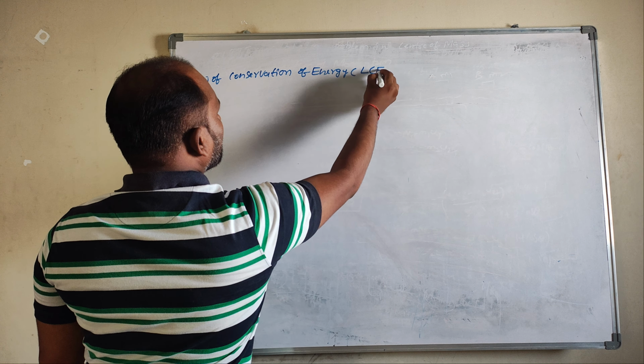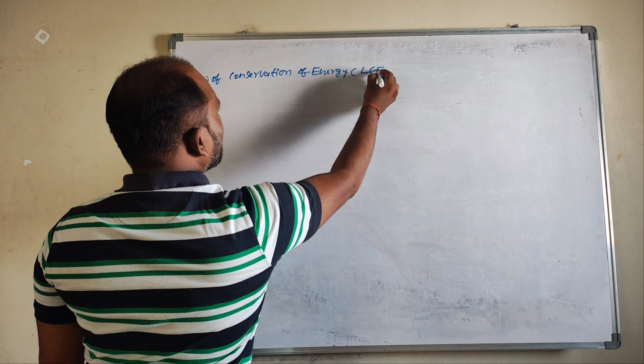Suppose I take a freely falling body, one ball here. When a freely falling body falls down, what is the state of it? It is at a height, let us say 4 meters from the ground. Let us say this point is A, I have another point B, and another point C. So I have 3 points, A, B, C.